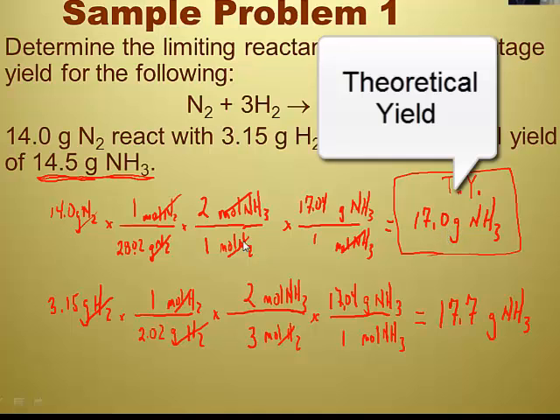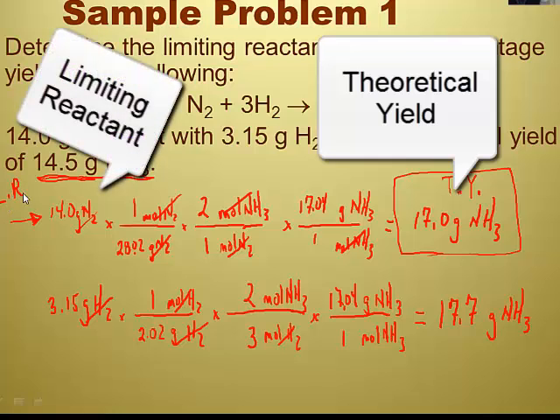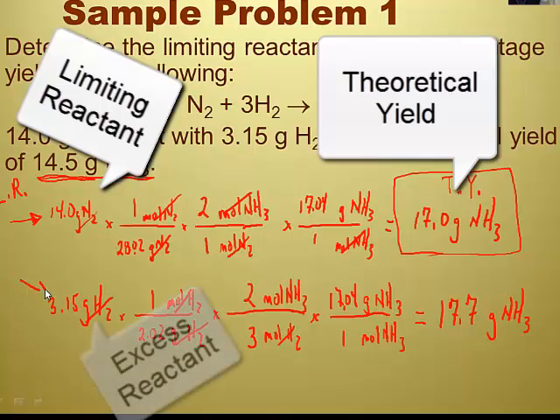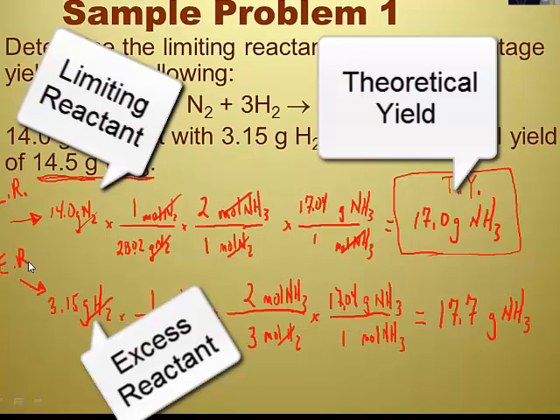All right. So that means that this here, 14.0 grams of nitrogen, would be my limiting reactant. And for the hydrogen gas, there'd be leftover hydrogen gas because it's the excess one, right? This is the one that I've got excess of. So this would be my excess reactant.